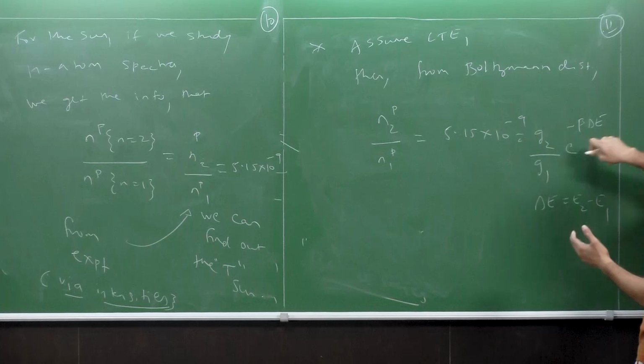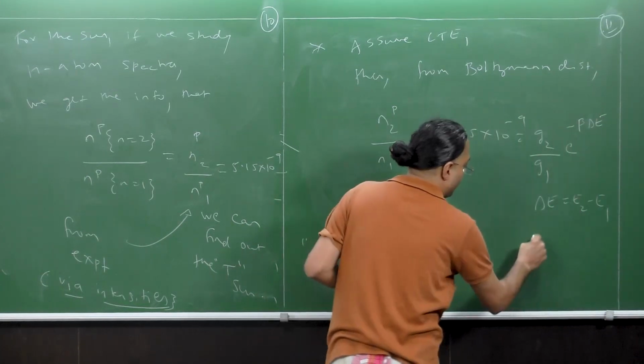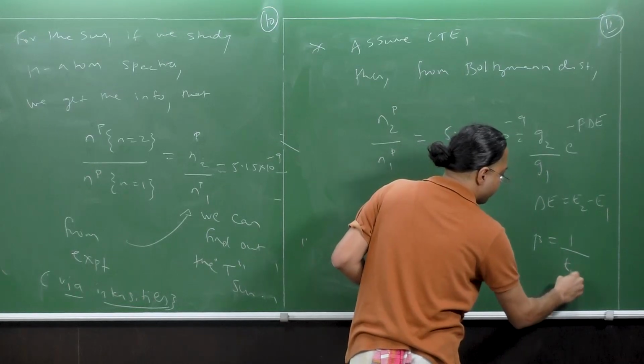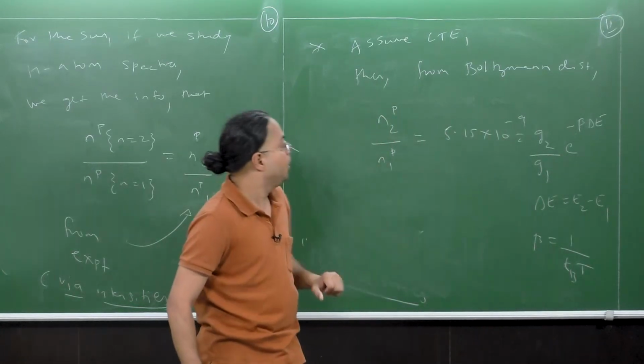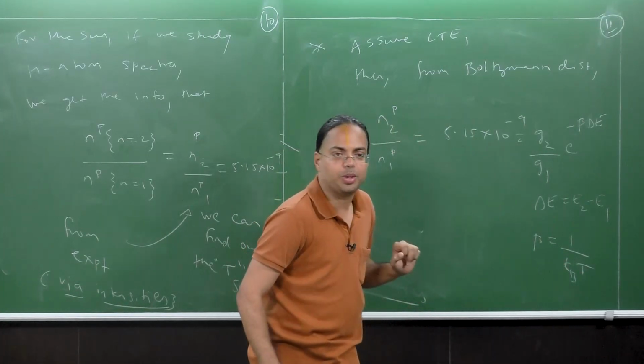I started this lecture with this correction. And beta is 1 over kBT. So using this relationship, we can actually estimate the temperature of the sun if we know this delta E quantity.